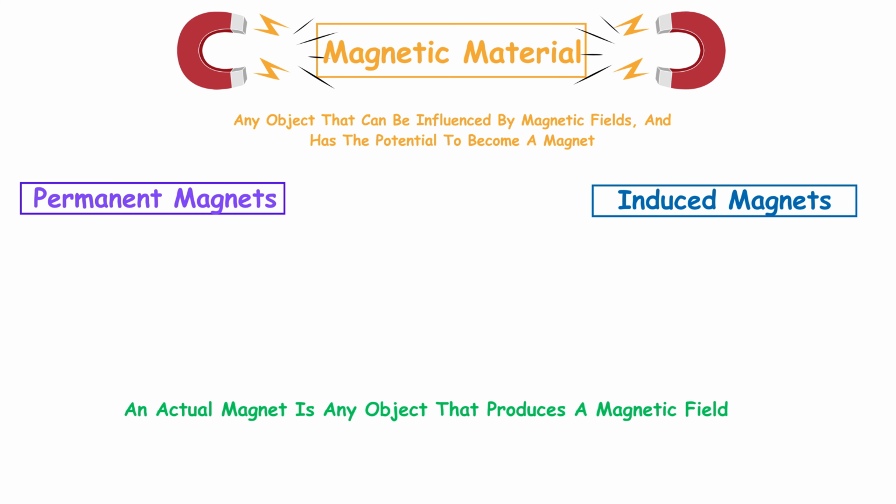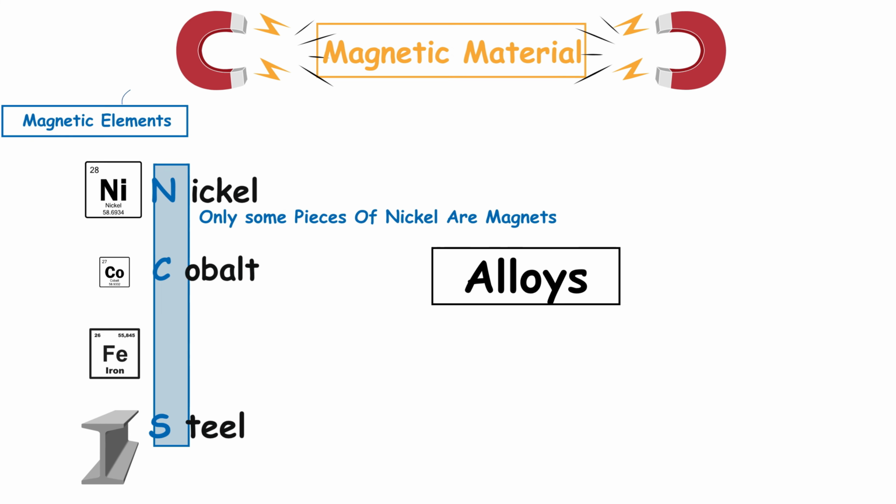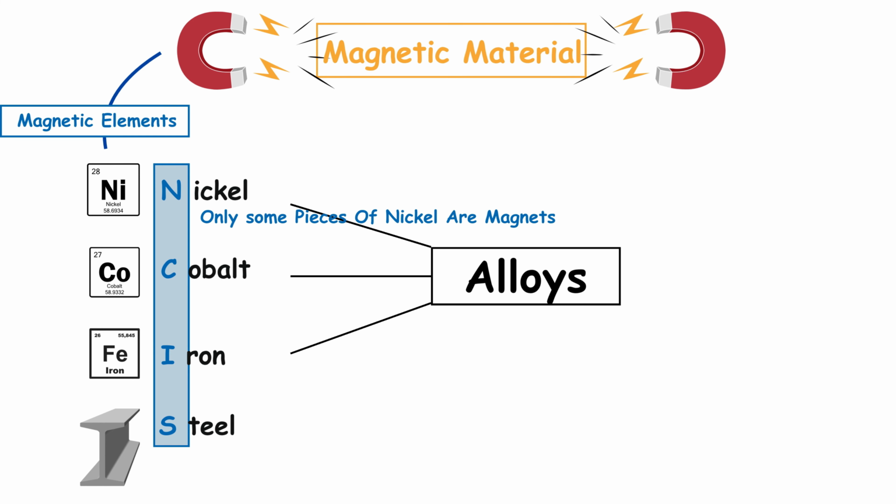In contrast, a magnetic material refers to any object that can be affected by a magnetic field and has the potential to become a magnet, but does not necessarily generate a magnetic field by itself. So, when we ask which elements are magnetic, we are usually referring to which elements can behave as magnetic materials, not which ones are already functioning magnets.